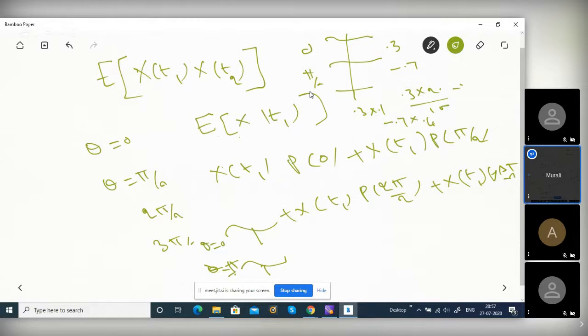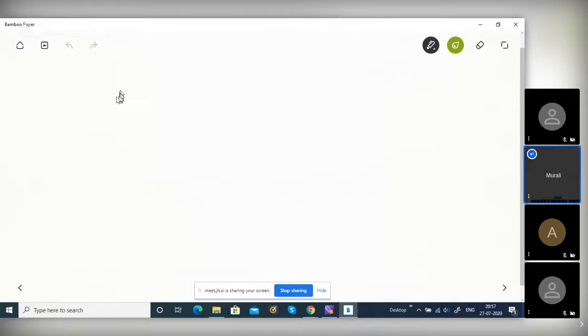X of t1, x of t2, the same thing you are extending actually, right? What do you do? This is one waveform. This is t1, 10 seconds. This is t2, say 15 seconds. This value is a minus sine wave, it is 0.2. This is minus 0.1. You multiply, it is minus 0.02. This came from 0, so it has probability 0.1. Like that, 4 values, plus 0.4 with probability 0.3. Like that, 4 values are there.